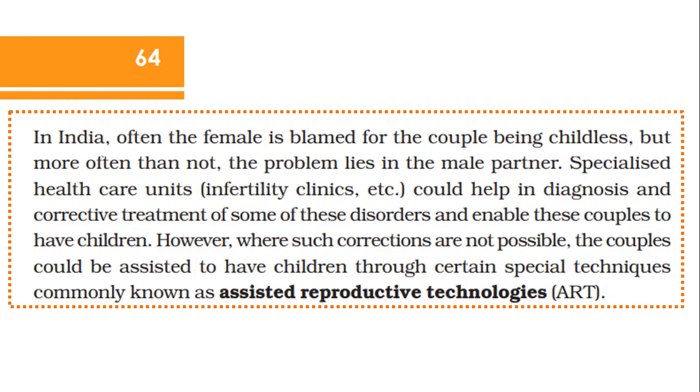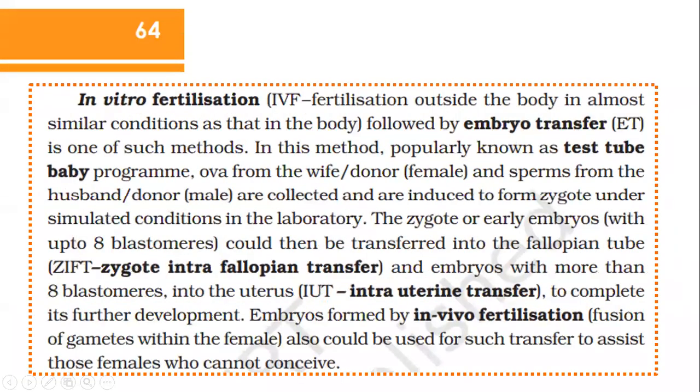Where such corrections are not possible, these couples could be assisted to have children through special techniques commonly known as assisted reproductive technology. Okay, it is called assisted reproductive technology. Yes. First one is the IVF, that is in vitro fertilization: fertilization outside the body in almost similar conditions as those in the body.